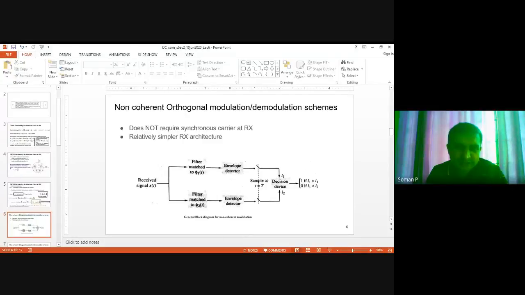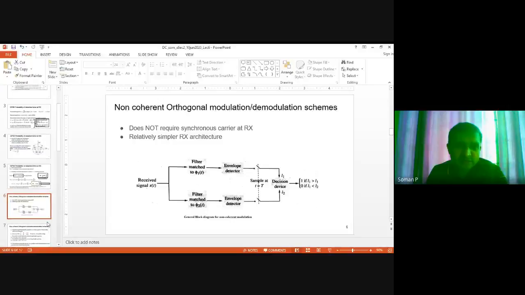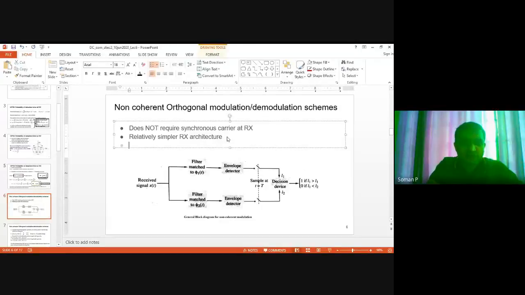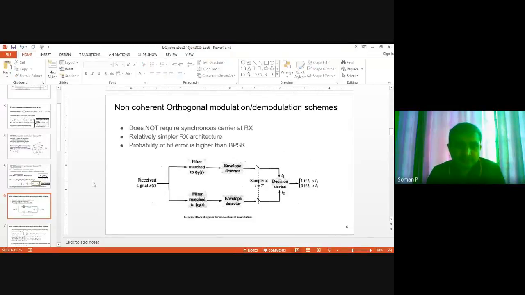I hope that is clear. Right? Okay. So this is the generalization. It does not require a synchronous carrier, so it is a simpler architecture, but the penalty is that the probability of bit error is higher than BPSK.